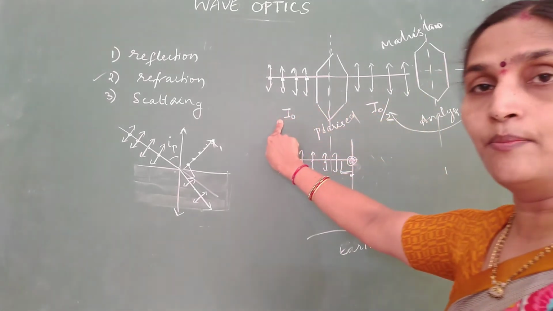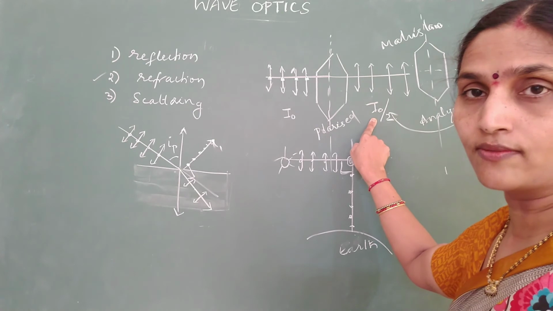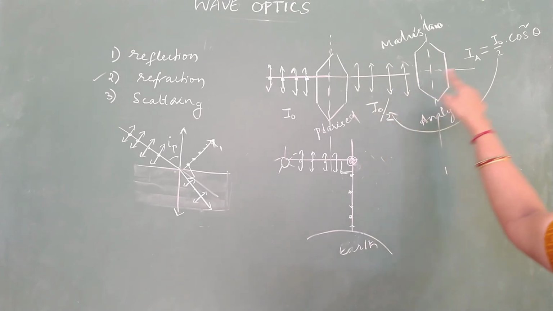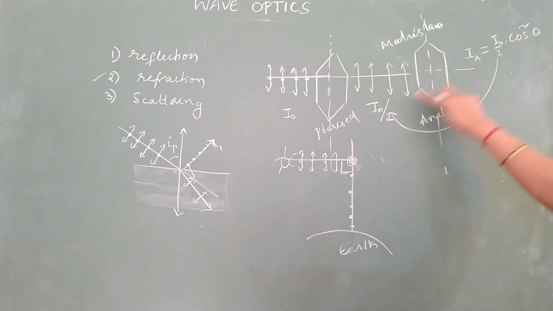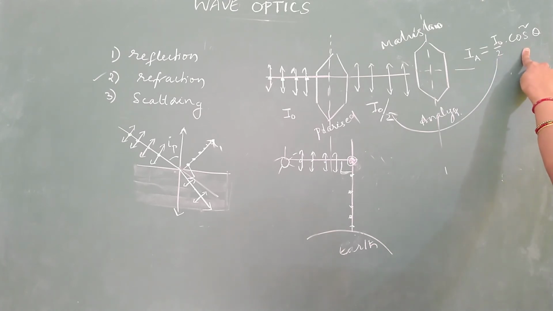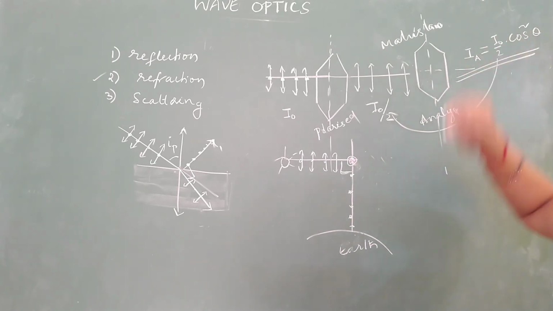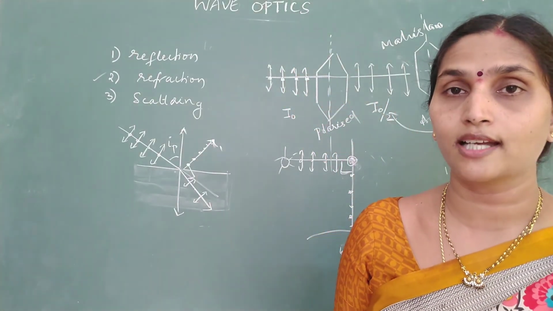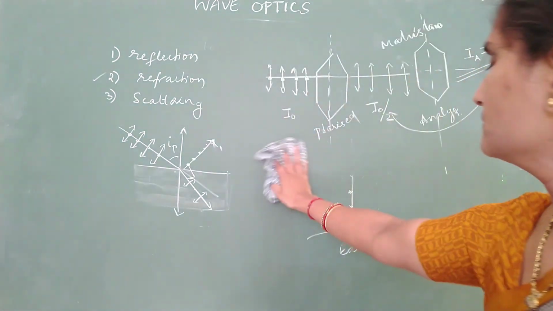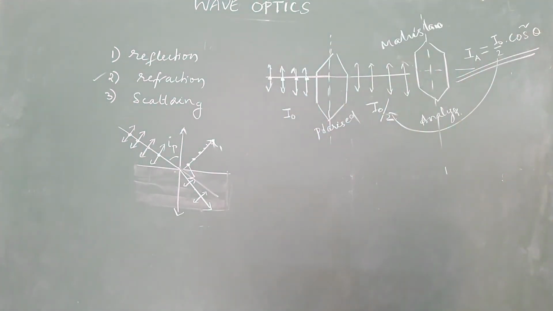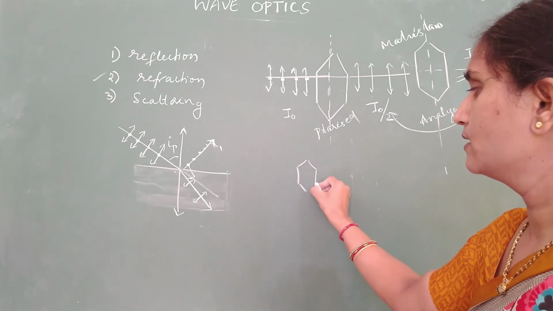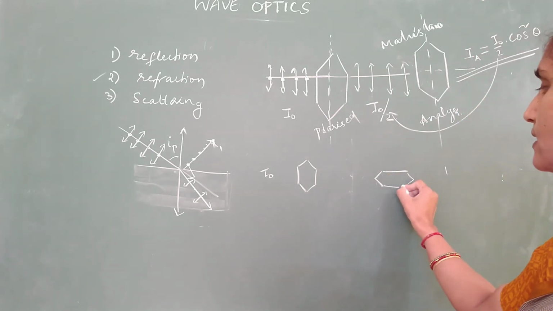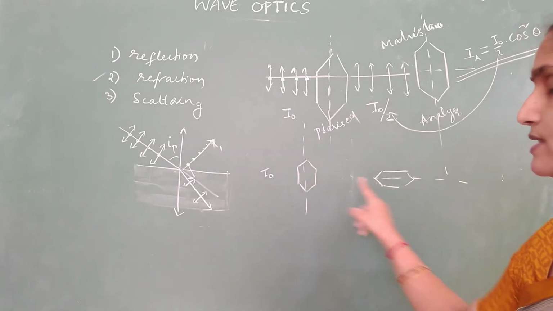Again I am repeating, this is unpolarized. First the intensity reduces to half. Second, if this is a polarized light whose intensity is I naught by 2, the intensity of the transmitted light will be incident intensity into cos square theta. And based on this, you will get a number of applications. Instead of giving two Polaroids, they may give you three Polaroids and ask. Or the question can be like this. I have two Polaroids in crossed position. This is the first Polaroid. Incident intensity is I naught, which is unpolarized. Another polarizer is in crossed position. Crossed position means the angle is 90 degrees.